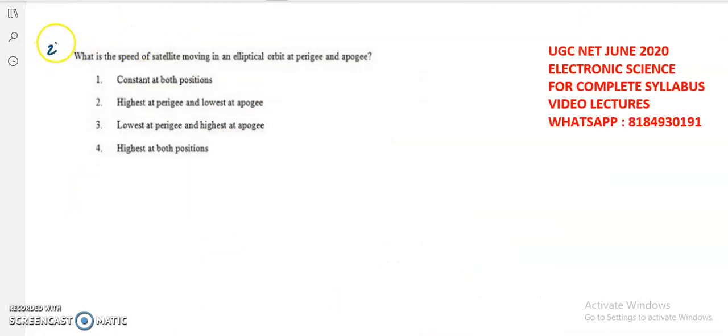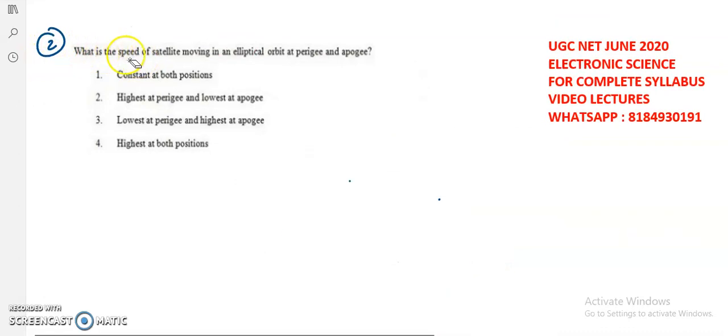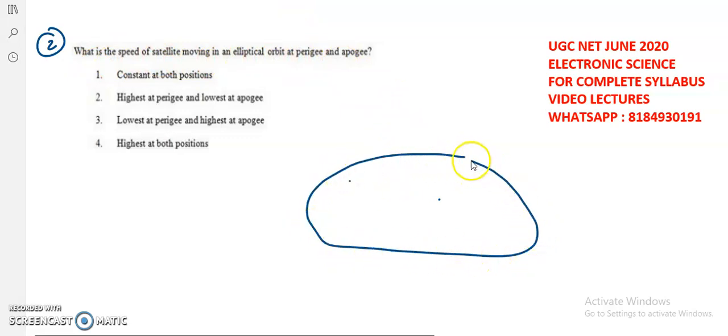Now I'll come to the second question. Here the question is, what is the speed of a satellite moving in an elliptical orbit at perigee and apogee? That means the satellite is rotating in an elliptical orbit, with the earth inside it. If I take the major axis of the ellipse, the horizontal one represents the major axis, and the vertical one represents the minor axis of the ellipse.